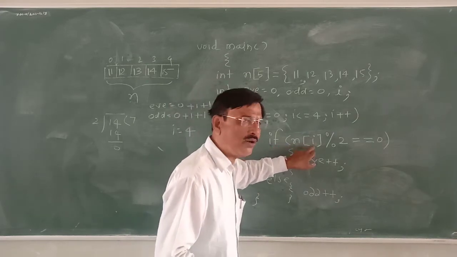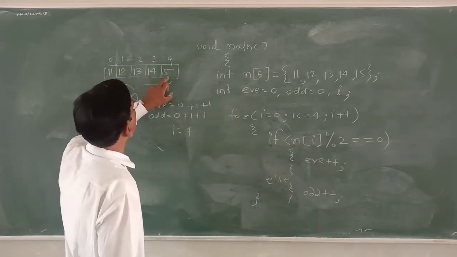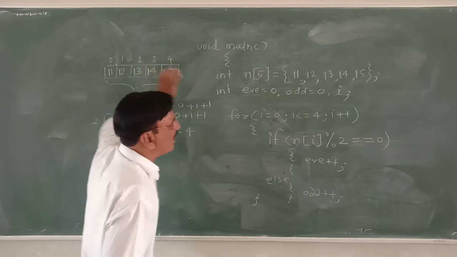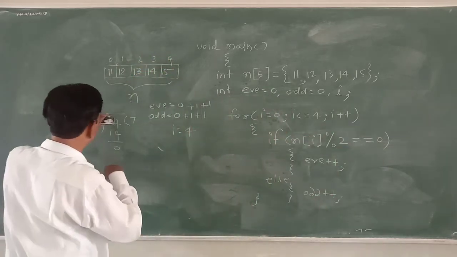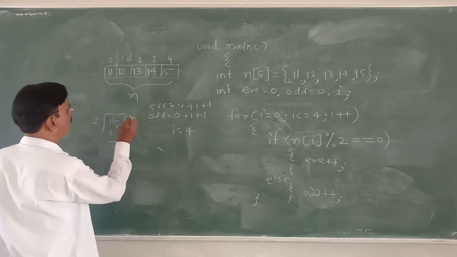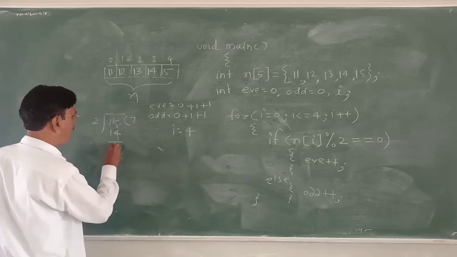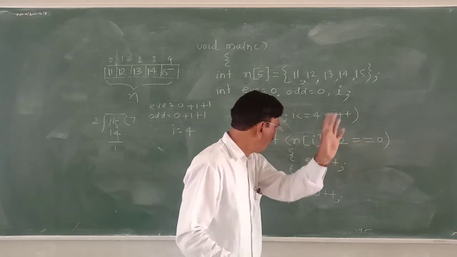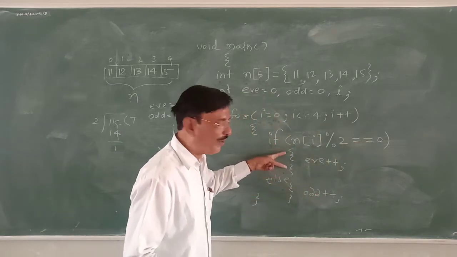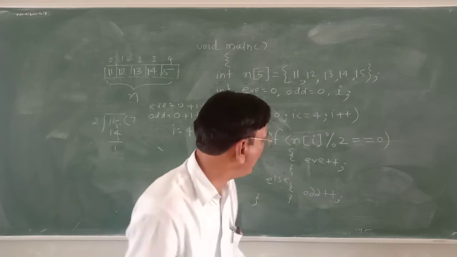If n of 4, who is that? 15. 15 divided by 2 gives remainder 0? Question. Remainder is 1. 0? No. If no, then the if part will not be executed, rather else part will be executed.